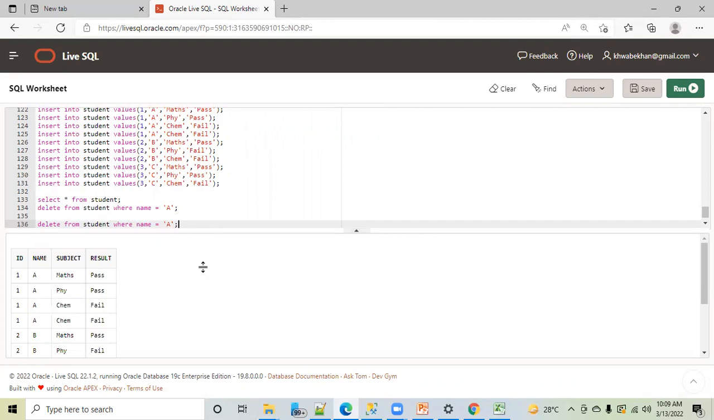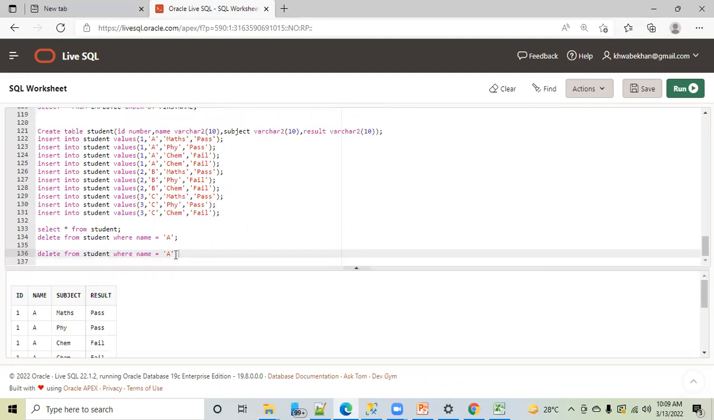Any other way to write this query? There is one more way. Who will tell me? Think and tell me. Where name is not equal to B. If name is not equal to B, then it will delete C also.